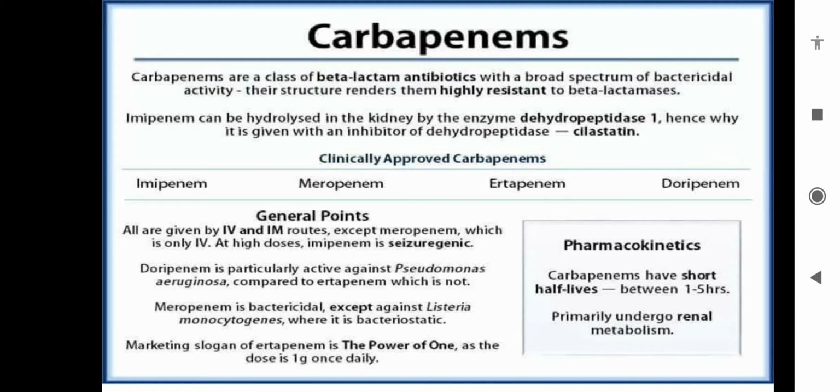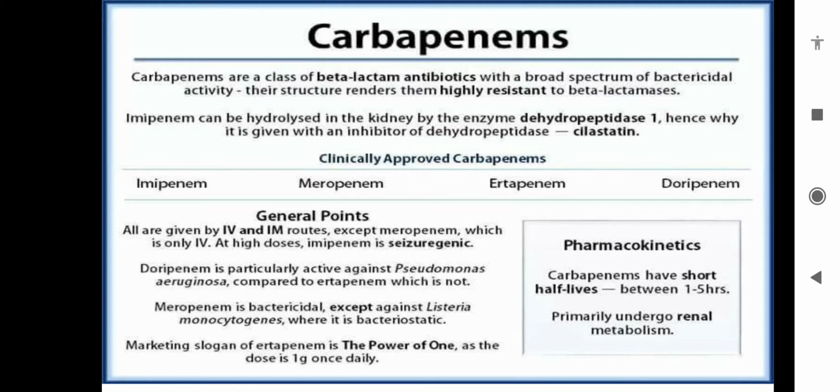All are given by IV and IM route except meropenem, which is given IV. At high doses, imipenem is seizurogenic, that means it precipitates seizures. Doripenem is particularly active against Pseudomonas aeruginosa compared to ertapenem, which is not. Ertapenem has less antibacterial activity.